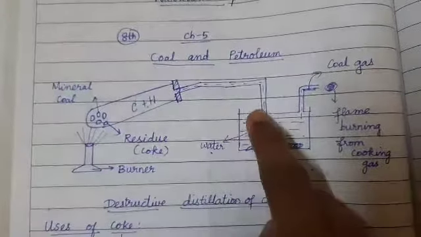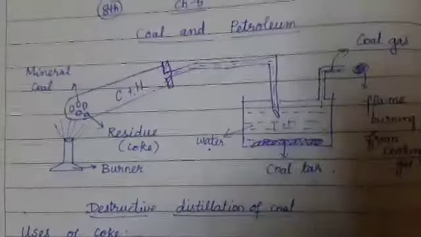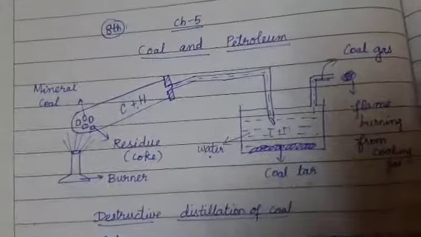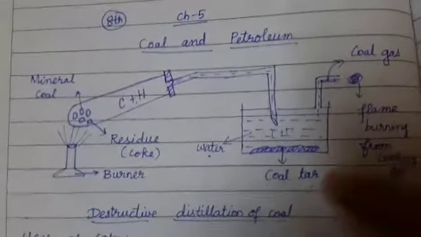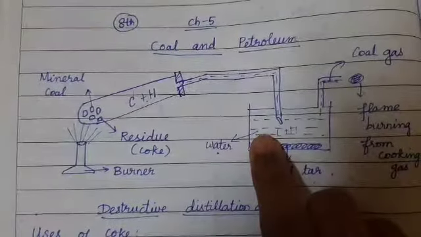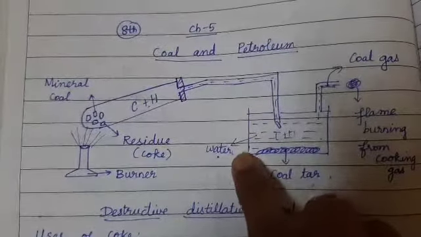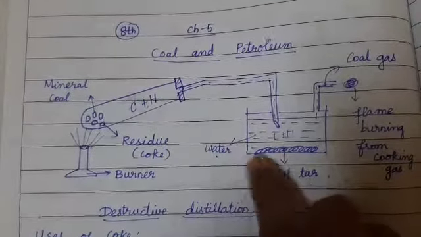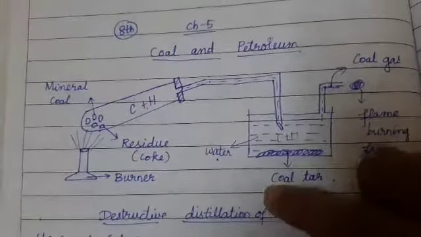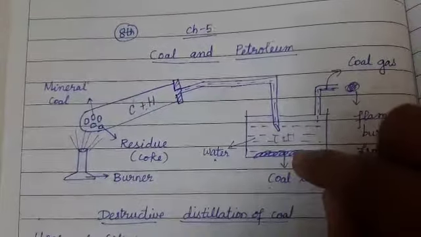Okay, so the collected gas, that is the carbon and hydrogen, will deposit a black color layer, that is nothing but your coal tar. The gas will be released in the water. They will form a black layer that settles at the bottom, which we can remove later. The gases condense to form this layer.